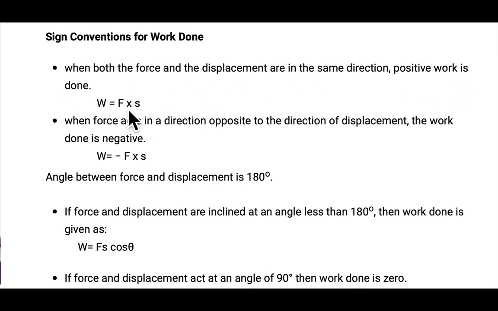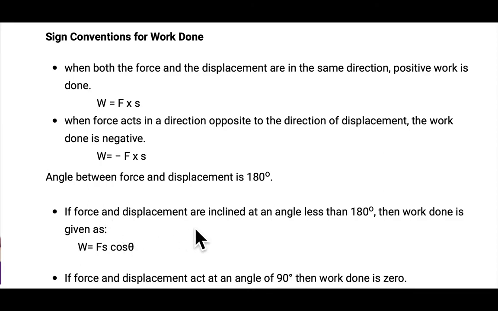W is equal to F into S. When force acts in the direction opposite to the direction of displacement, means force is applied in this direction and the object is moving in the opposite direction, then work done is negative. If the angle between force and displacement is 180, again the work done is negative.